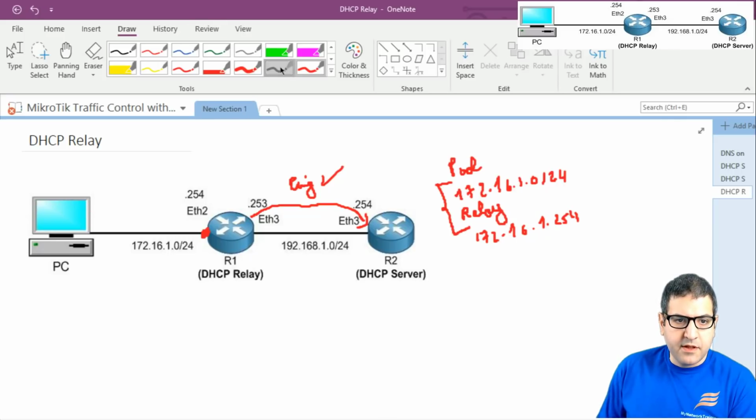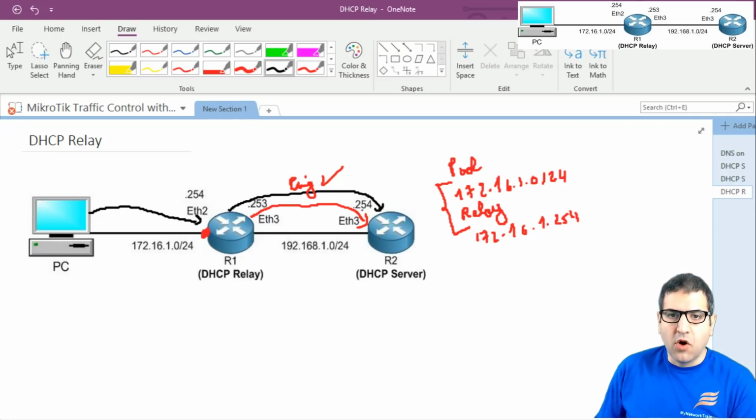Then the broadcast will come to here, and the relay will allow the broadcast for the DHCP offer to go to router 2, and there will be the DORA that I already explained to you, how the DHCP communication happens. At the end he will get an IP address from this pool, which is 172.16.1.something.